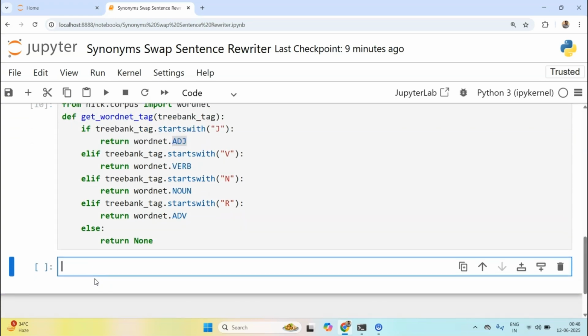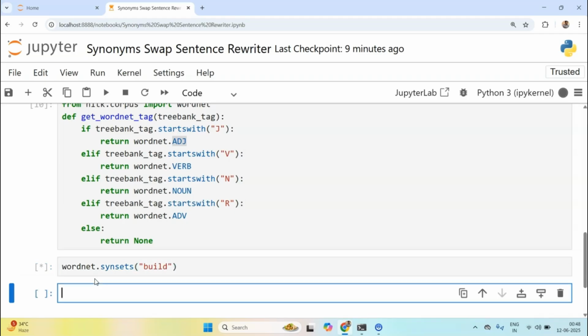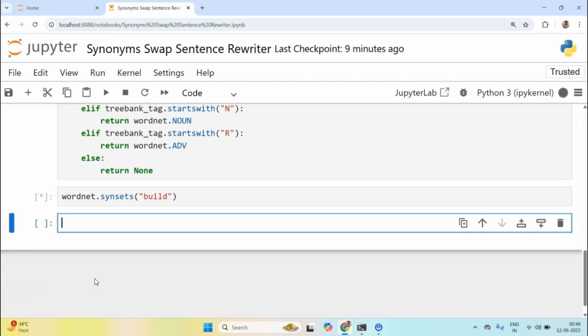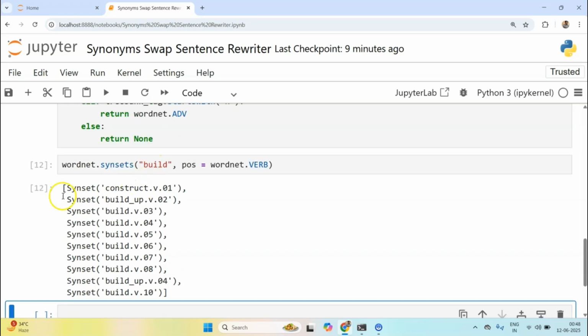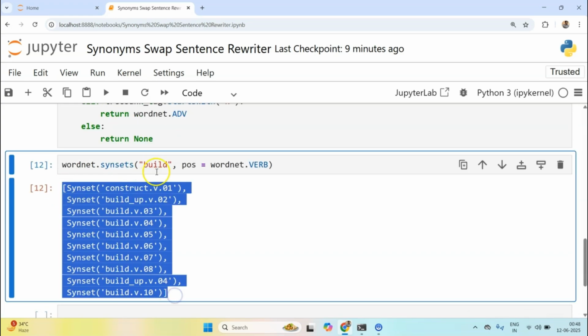Since I did not discuss this wordnet tags, I want to quickly show you something. Let me do wordnet.synsets, maybe build. Let me create a synset of build. If I run this, it will print all the synonyms of build. But now let me pass one more keyword, where I only want wordnet.VERB. Now see this list has been reduced.